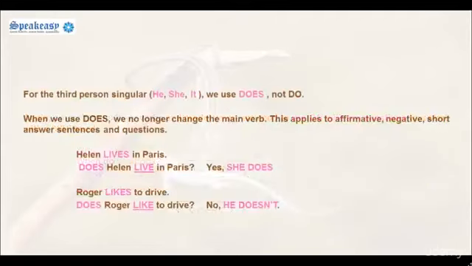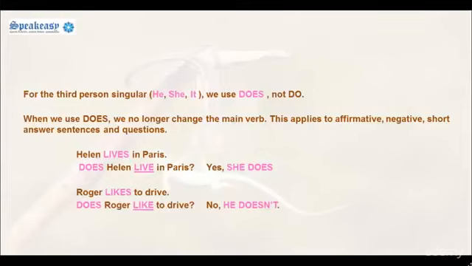For the third person singular, he, she, or it, we use does, not do. When we use does, we no longer change the main verb. This applies to affirmative, negative, short answer sentences, and questions. Helen lives in Paris. Does Helen live in Paris? Yes, she does.